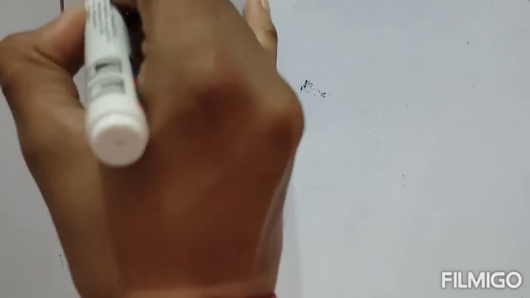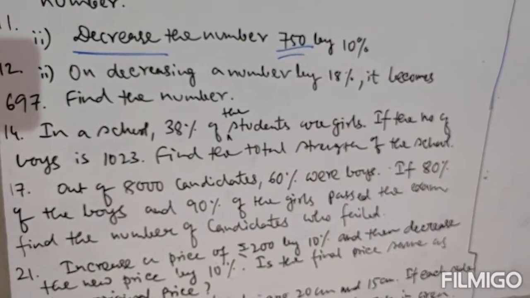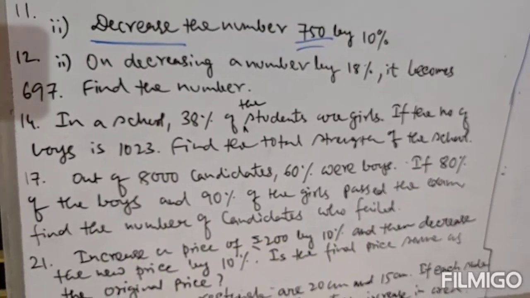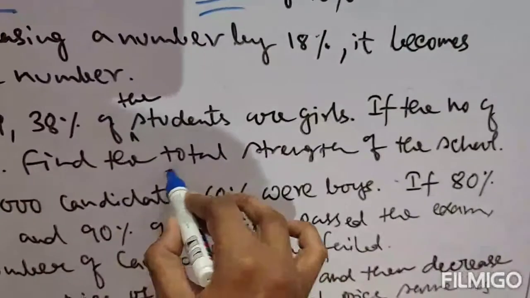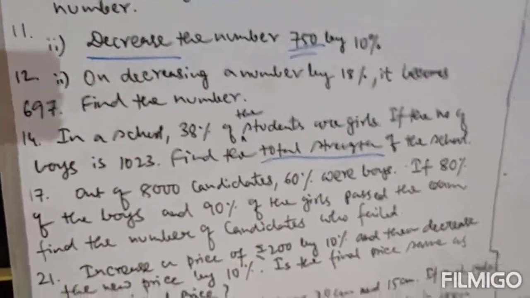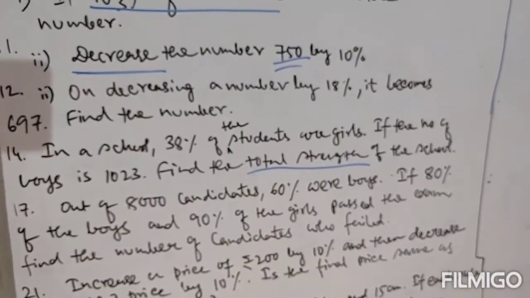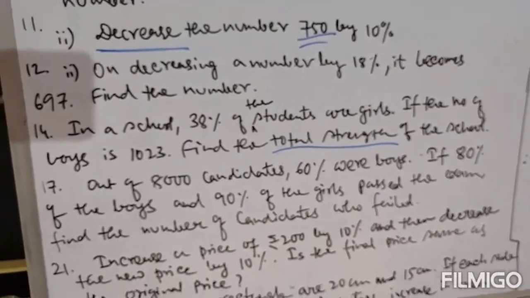Next question is question number 14. It says, in a school 38% of the students are girls. If the number of boys is 1023, find the total strength of the school. Total strength means number of boys plus number of girls. Clear? So we don't know the total strength.